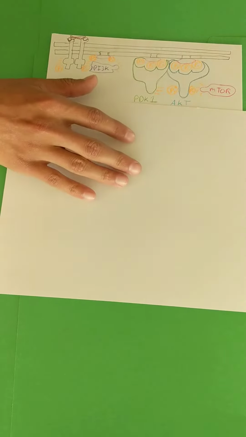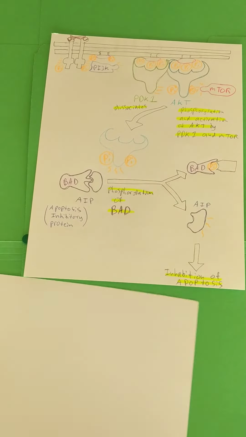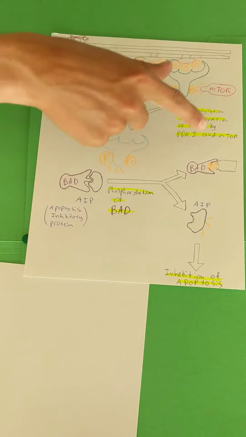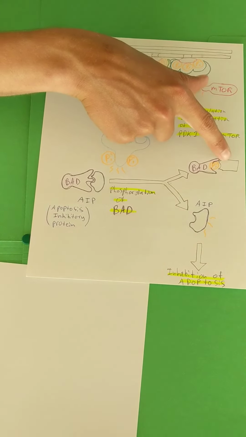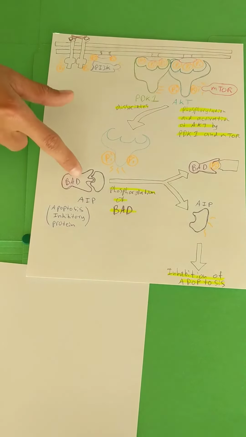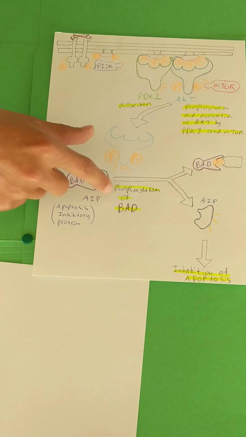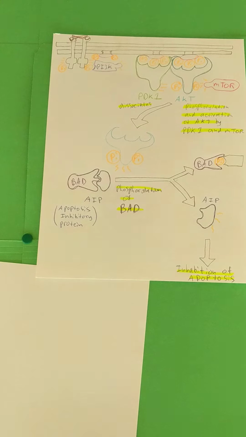PIP3 until when it becomes activated through the mTOR and the PDK activity, it dissociates. And in dissociating, the activated AKT will then act as a kinase and phosphorylate BAD, so that BAD becomes phosphorylated and it binds to a protein called 14-3-3. And also it releases another protein, the apoptotic inhibitory protein, which becomes active. This active protein will then inhibit apoptosis, and we will get continued proliferation of the cell, and it will continue